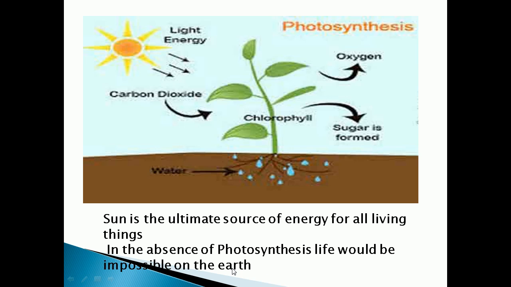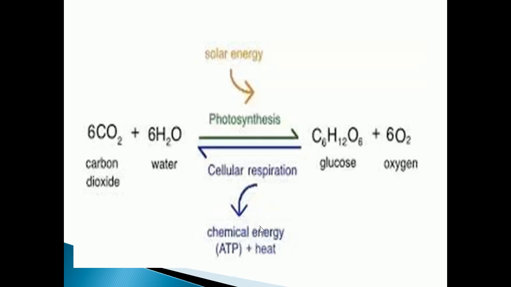Understood, children? Now, this is the reaction which is occurring in the leaf of the plant during photosynthesis. What is happening? During photosynthesis, the chlorophyll will absorb solar energy, and carbon dioxide will be absorbed by the stomatal pores. These carbon dioxide and water react and form glucose, that is sugar. Glucose is a sugar molecule.